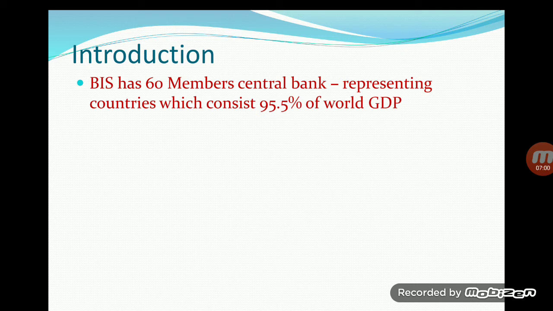So obviously, around 95% of the monetary system, the BIS can control, or rather it has indirect control through its members, that is, the 60 member central banks of the world. So 60 members are there, which are the members of BIS.